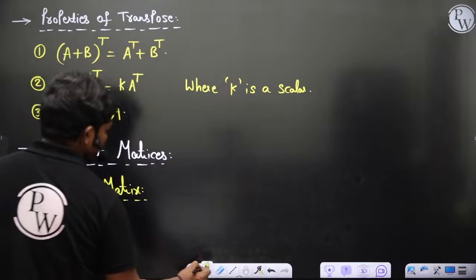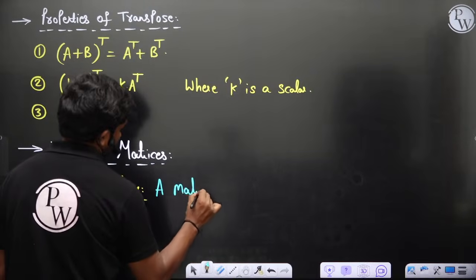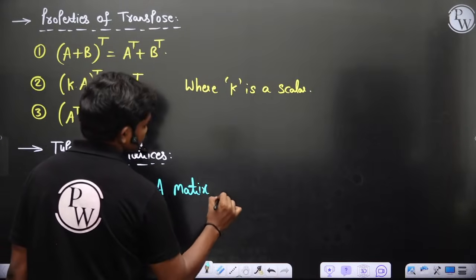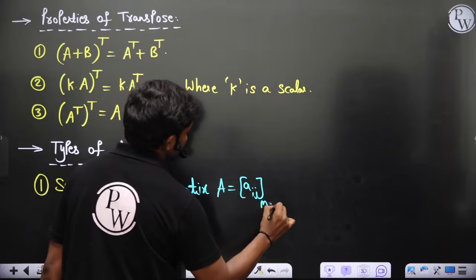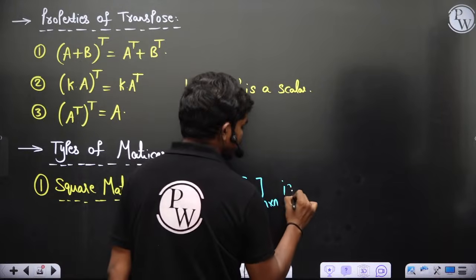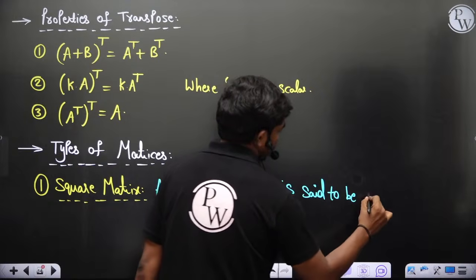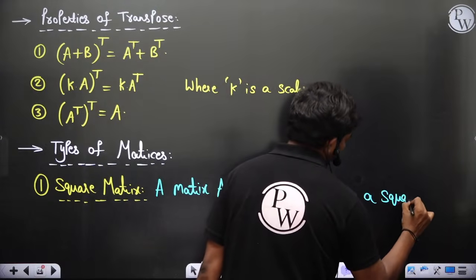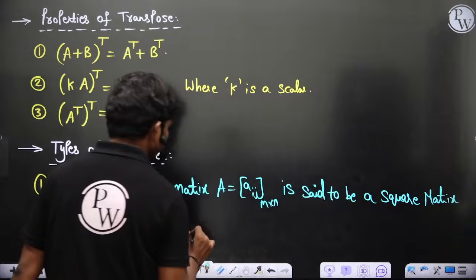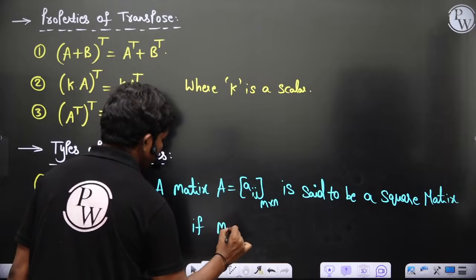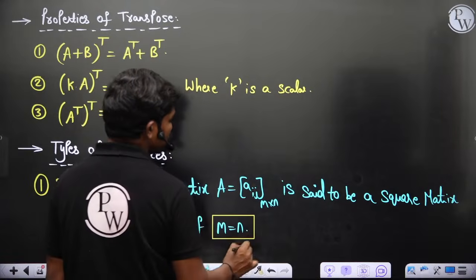So you know, a matrix Aij, m by n, is said to be a square matrix if m equal to n, of course. Number of rows equal to number of columns, so ultimately it has a diagonal that exists.